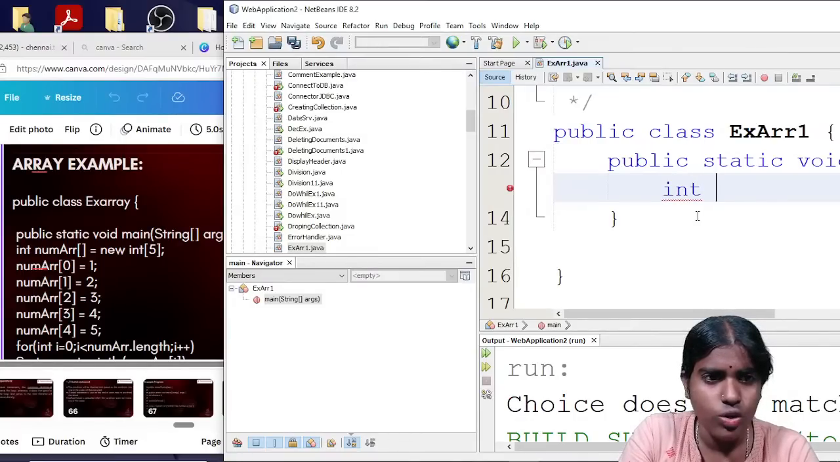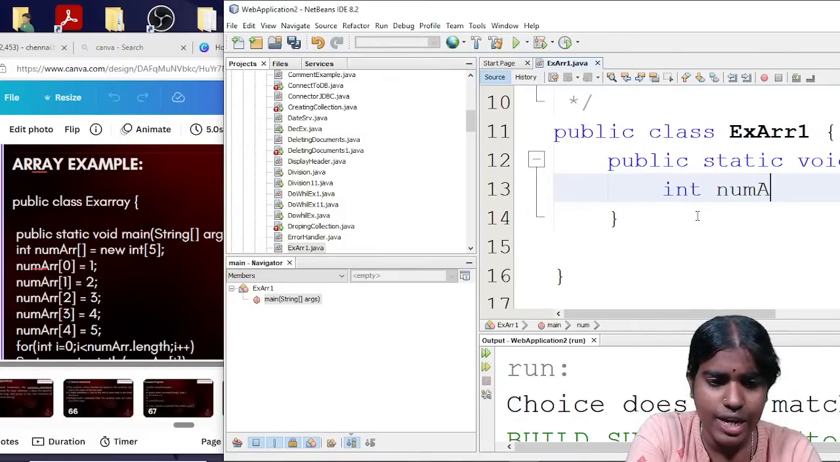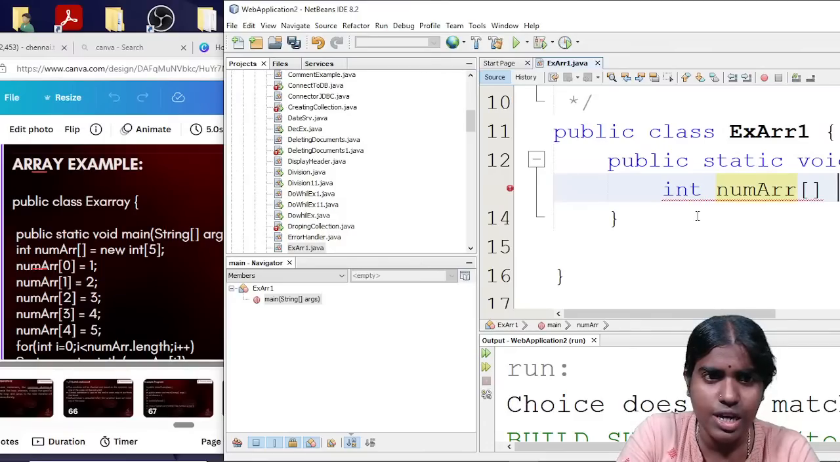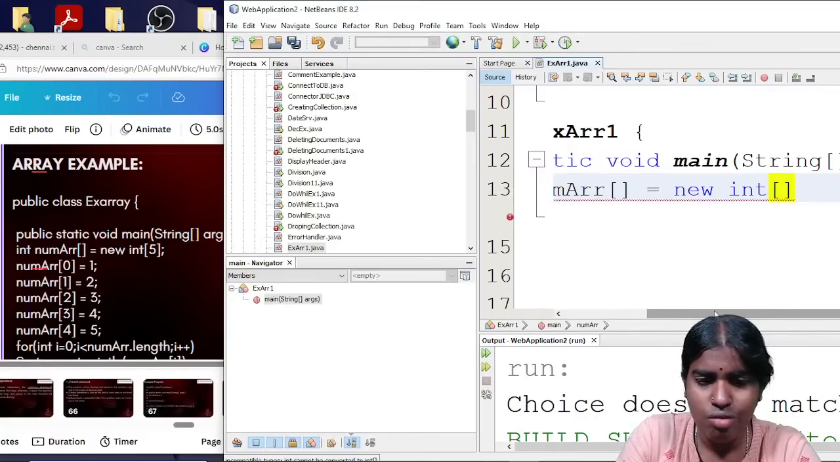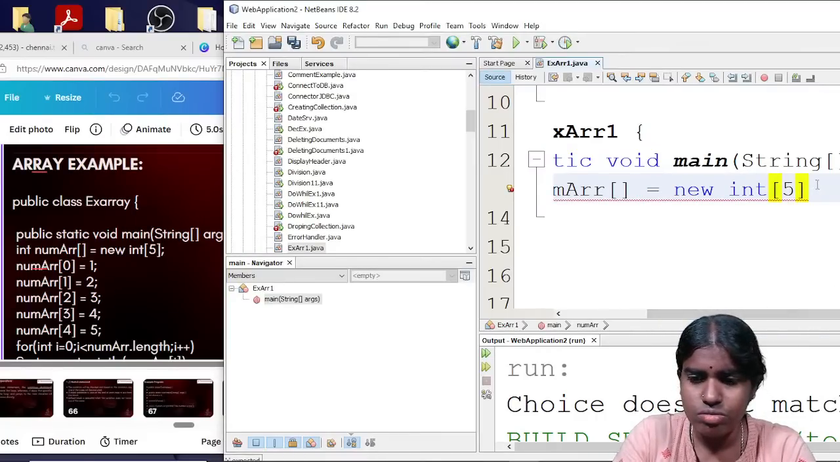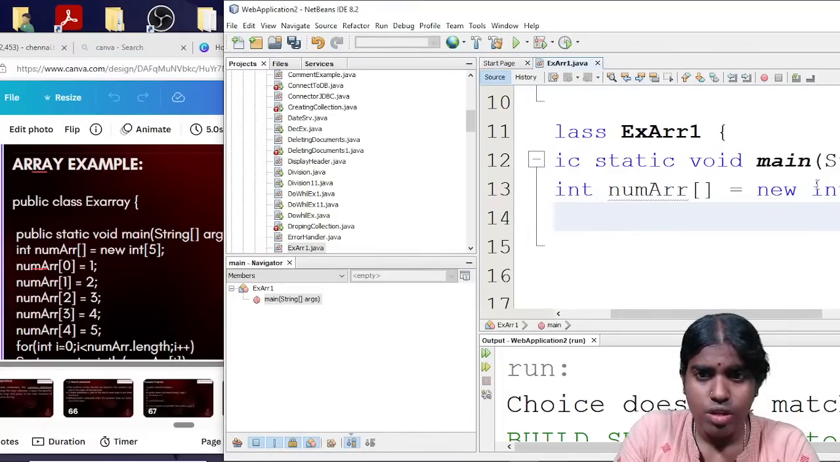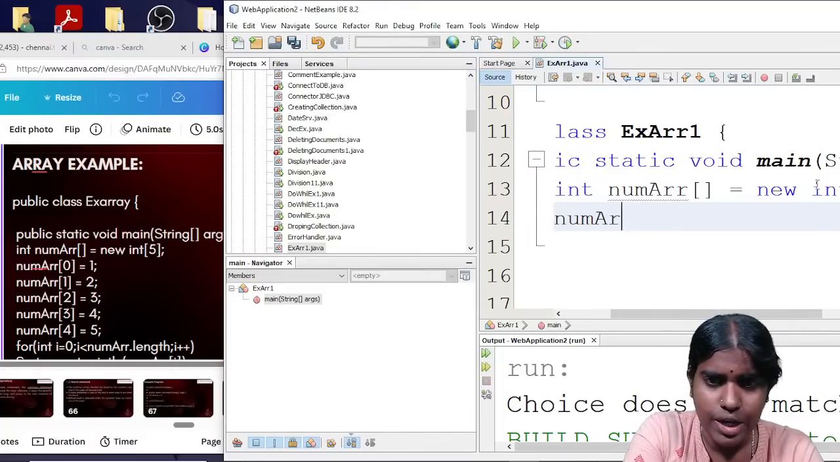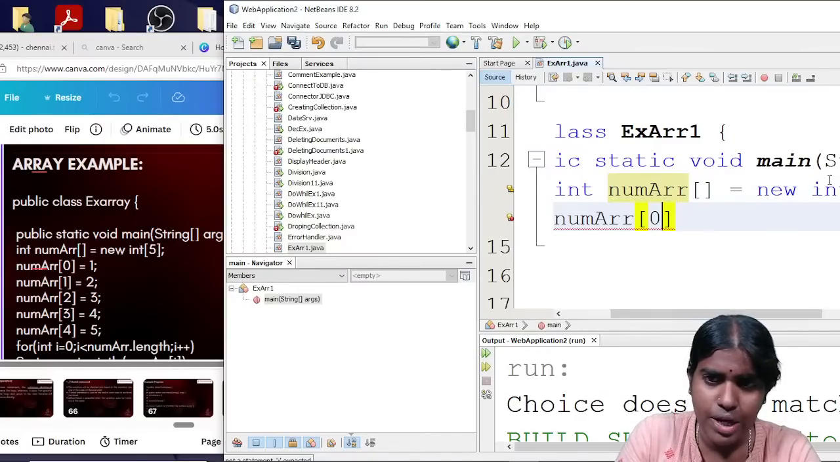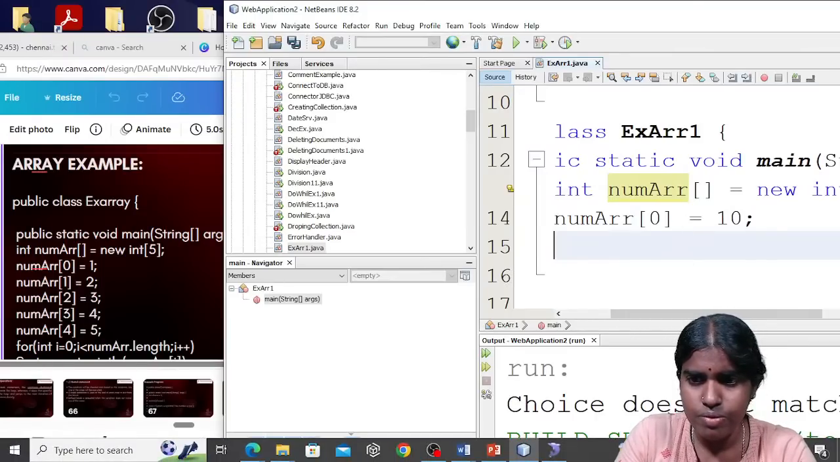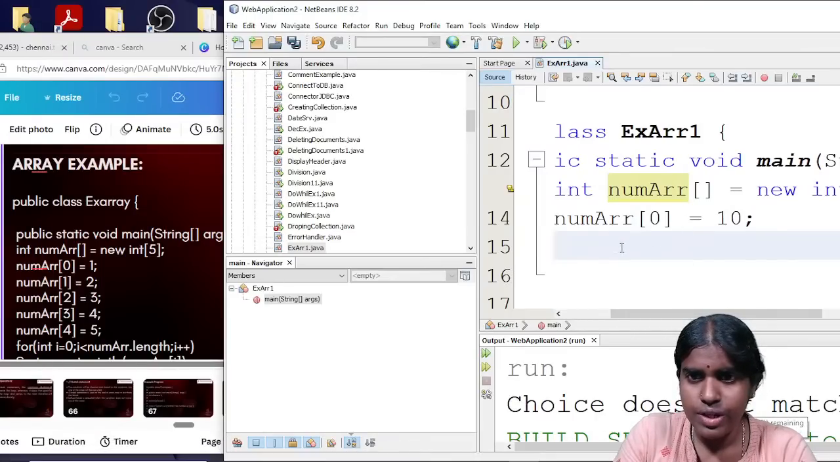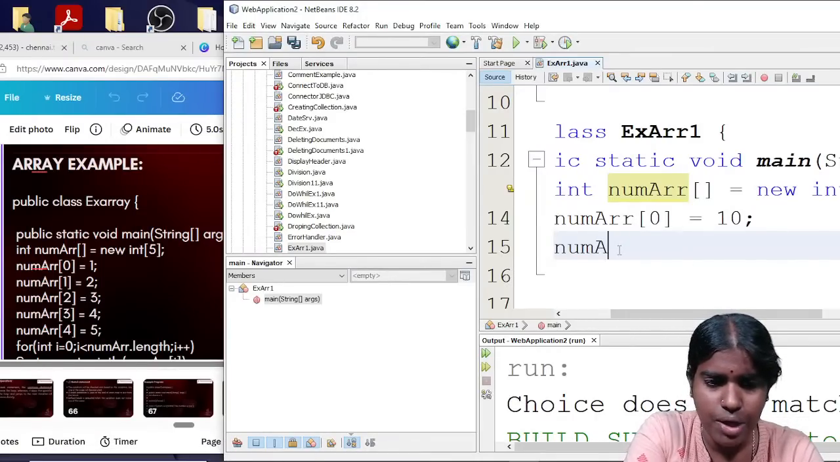Whenever I want to initialize any array, I give the name numArray. I initialize this array equal to new int of 5. Then I initialize this number array, for example numArray[0], so I am storing some values inside my array. Clear with this? Then numArray[1].